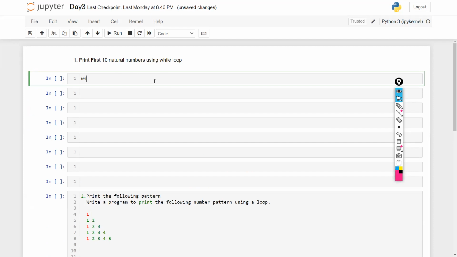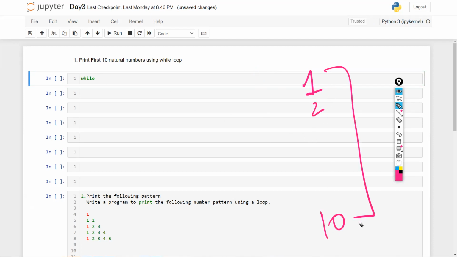So we know that after while, we need to write a condition here. My condition is very simple. I want the first 10 natural numbers. Now natural numbers, remember, start from 1, not from 0. 0 is a whole number, not a natural number. So we will start from 1, and the first 10 natural numbers are 1 to 10.